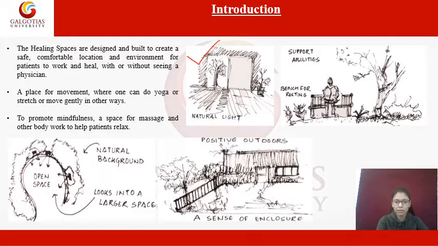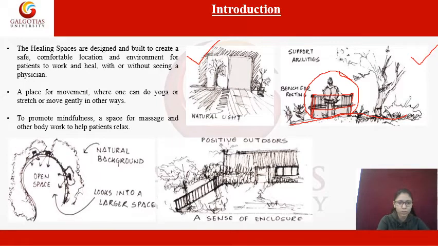Next, if you see this is your green space where there is a setting. Sometimes patients or any person who comes for a visit needs a space where they can sit alone for healing purposes. So these kinds of benches are provided in healing gardens for resting.